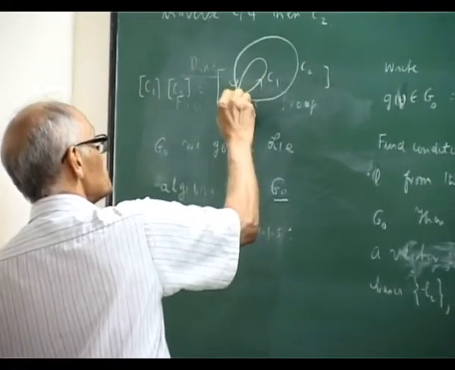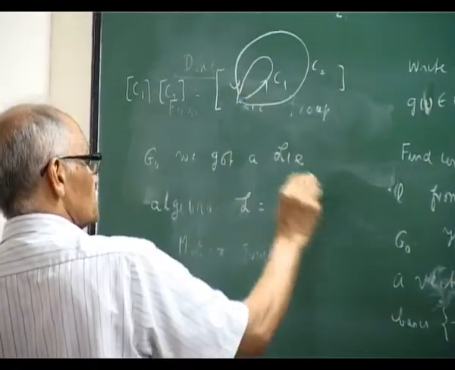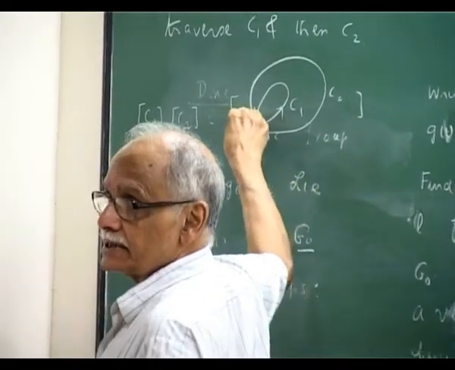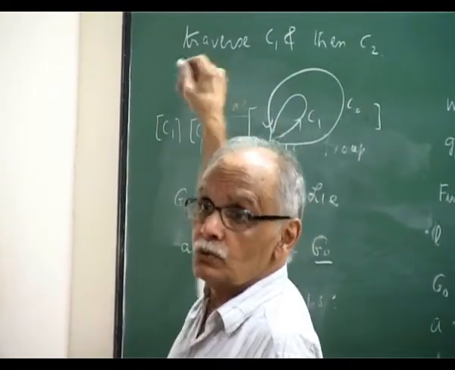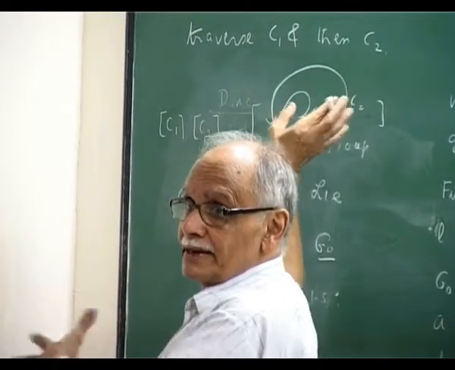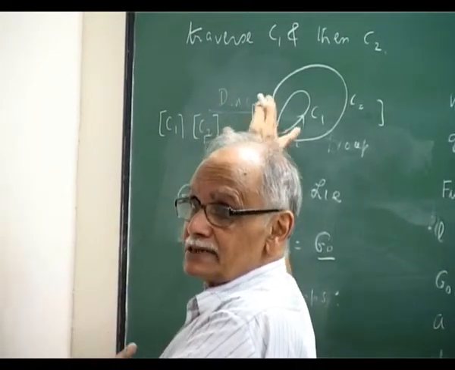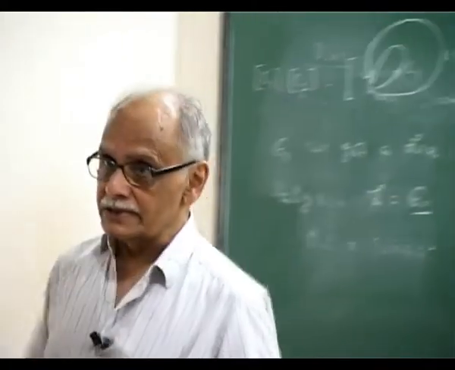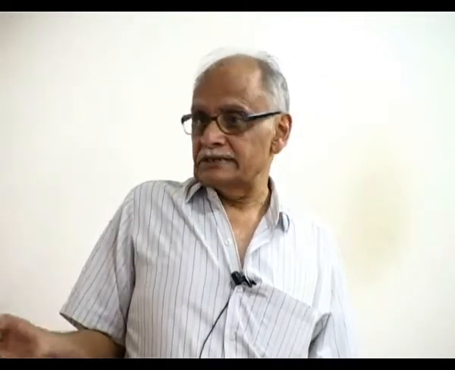First I go through C1, then I go through C2. Once I have put them together, the combined loop has base point Q, but the end point of C1 is some intermediate point. You know? So you can move it in deformation. In fact, you will have to prove equivalences. Okay? And the inverse loop is the one with opposite orientation.